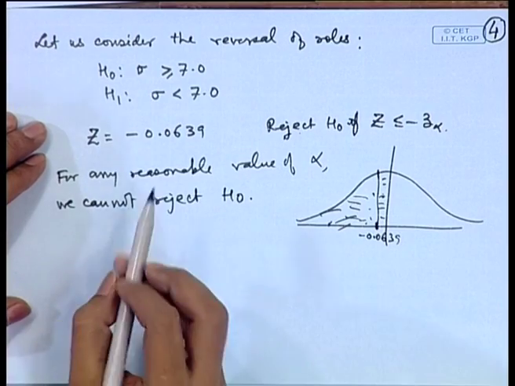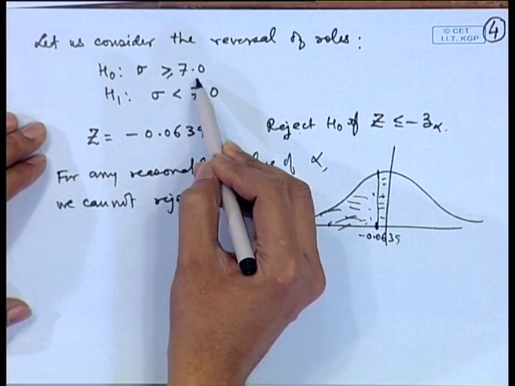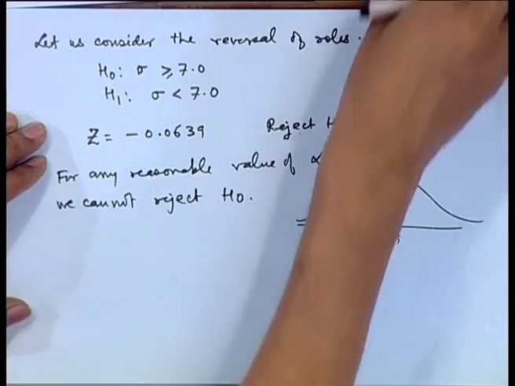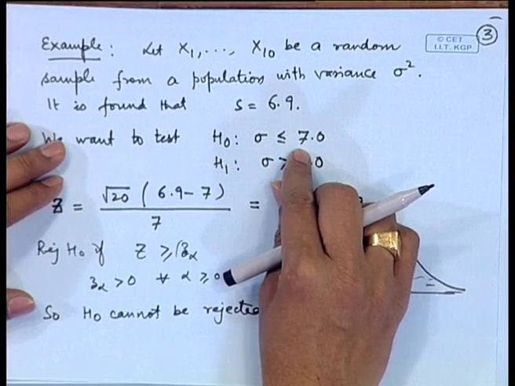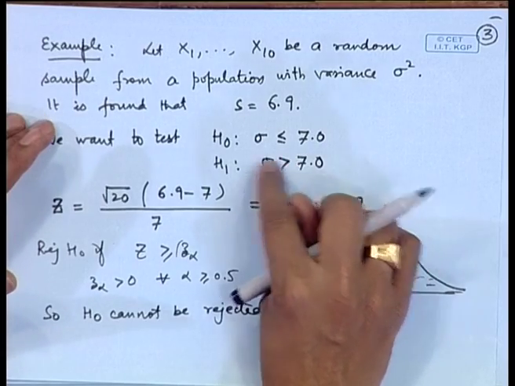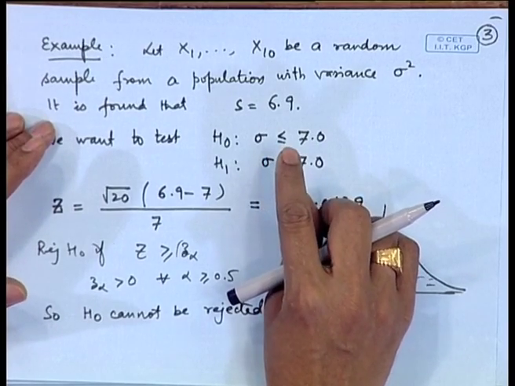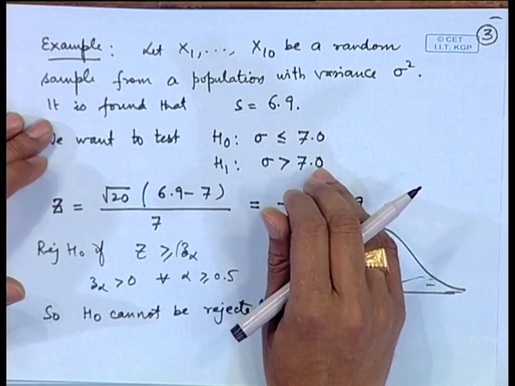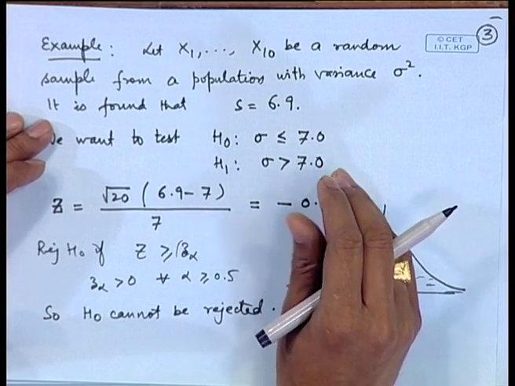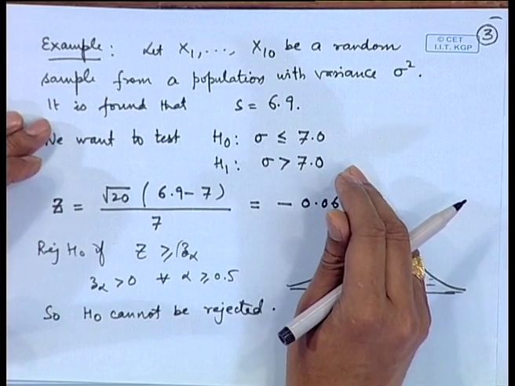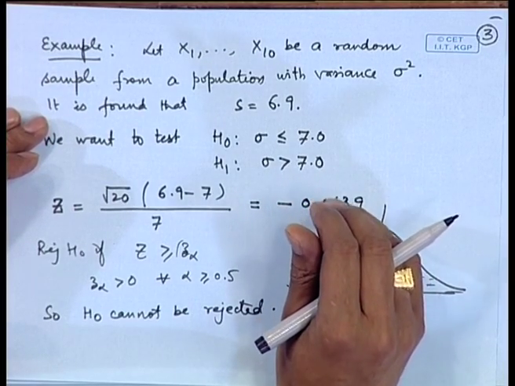What does it mean? Does it mean that sigma is greater than or equal to 7? Because in the previous test we concluded that sigma is less than or equal to 7. So, I mentioned this point earlier that we frame the hypothesis in such a way that H naught is a weaker hypothesis, or you can say accepting H naught is a weaker conclusion. Therefore, we put stronger emphasis on the alternative hypothesis.